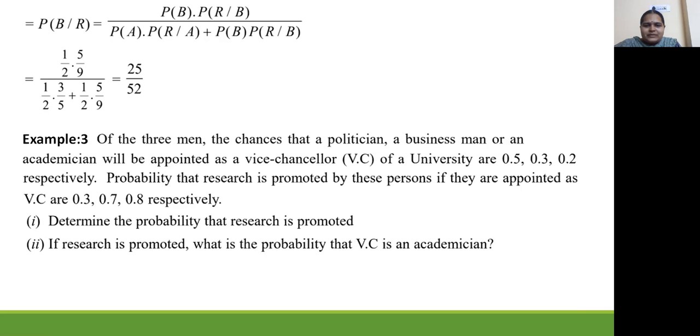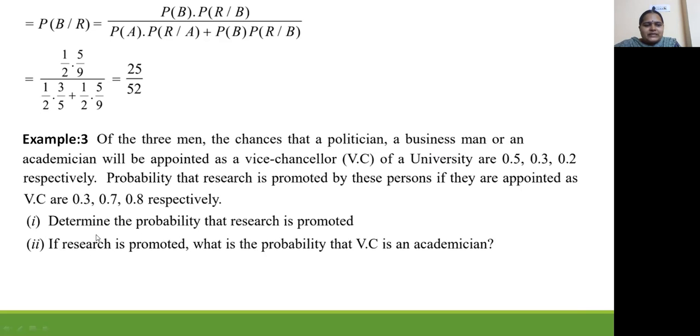So there are 3 persons, politician, businessman and academician. The probabilities that these persons are selected as VCs of a university are 0.5, 0.3, 0.2. Next, suppose research is promoted by these persons, then what is the probability? They are given as 0.3, 0.7, 0.8 respectively. That means the first one is by the politician, the second by the businessman and the third by the academician.